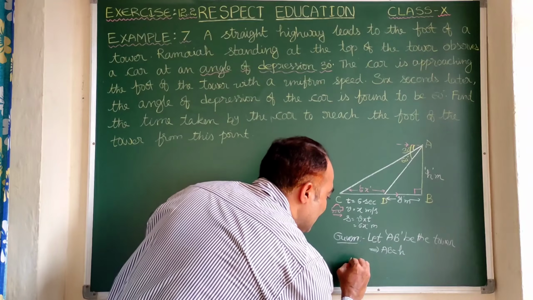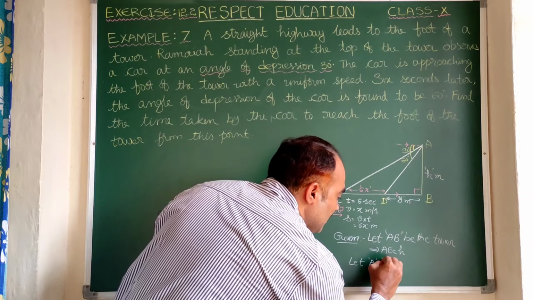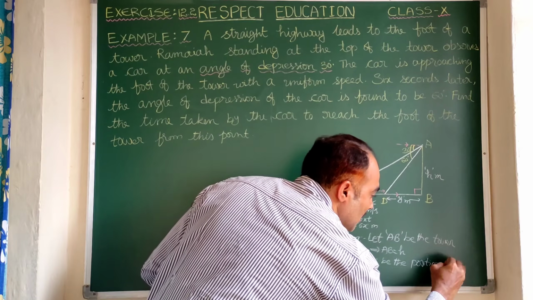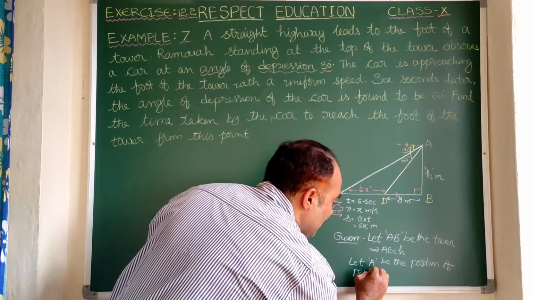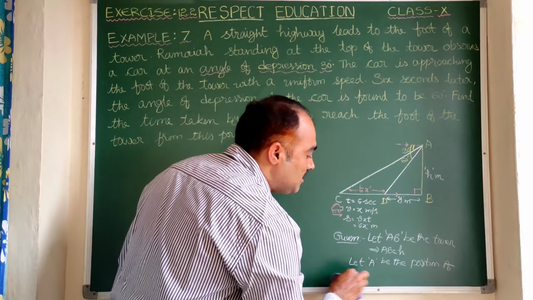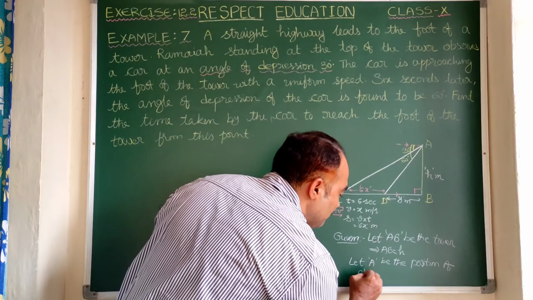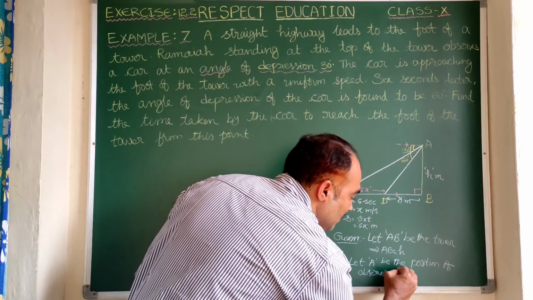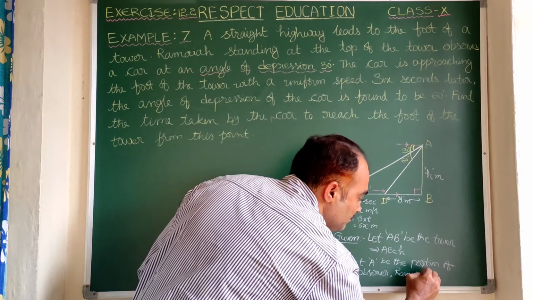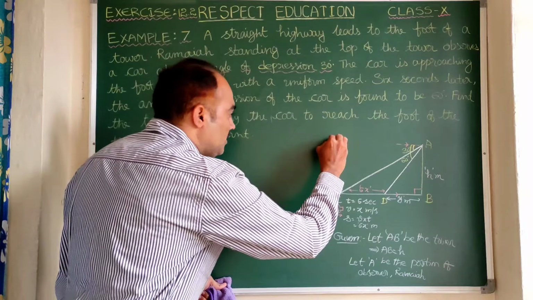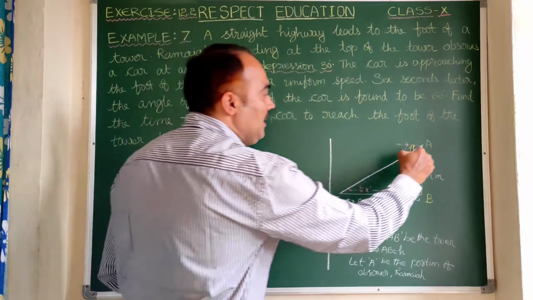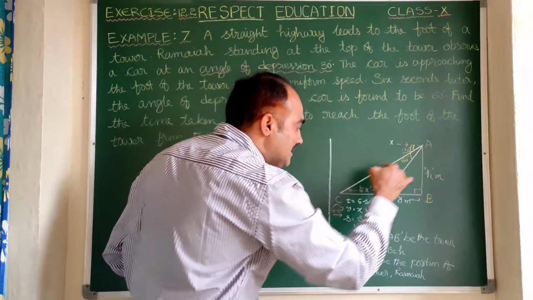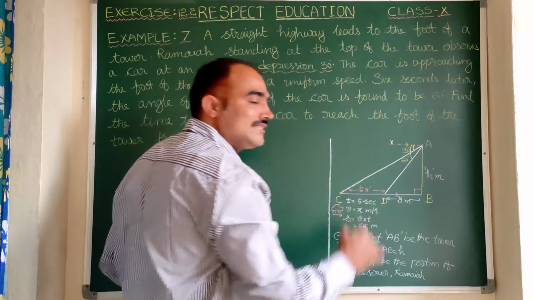So here we can write, let A be the position of person Ramaiah, or we can simply say position of observer. Here the observer is Ramaiah. Position of observer, none other than Ramaiah. Now it is also given that here let us take this point as some X. XAC, the angle of depression, is given as 30 degrees.